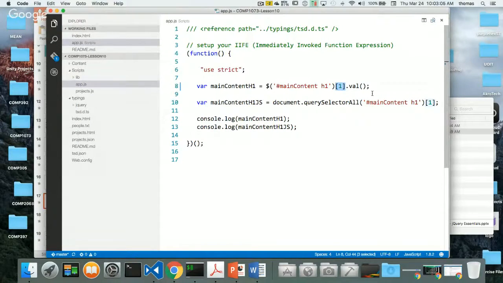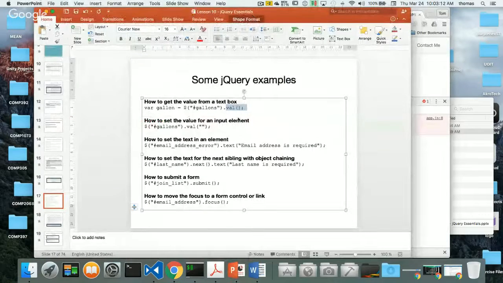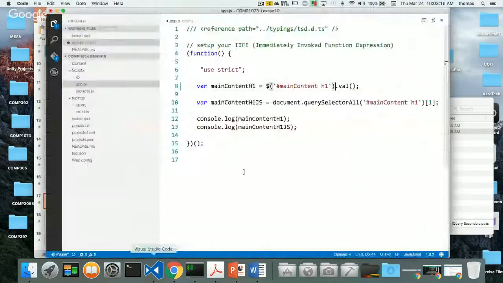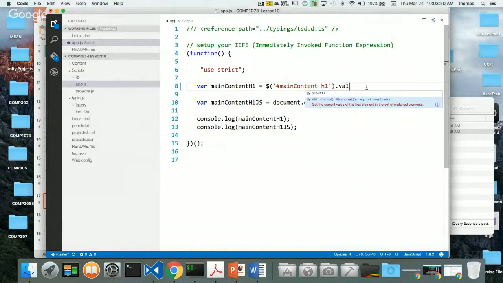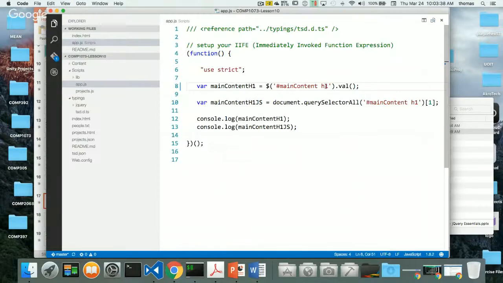If I want the value, notice how we go back to here for a second: the val of my target, my selector. If I go dot val, here's the method, and I want to get the value back of, this is going to be a reference to all the values of my entire list. This is interesting. So let's see what we get back now when I refresh. I get nothing back. I get 0 back, the value of this.